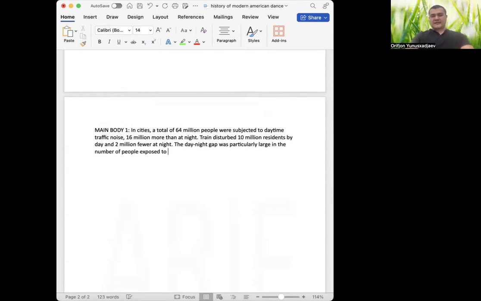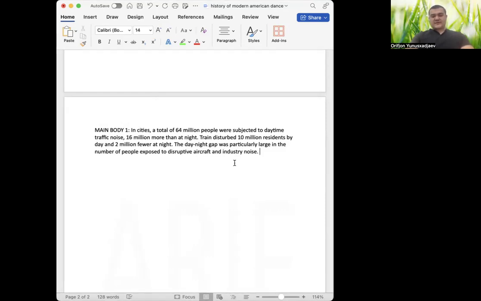Exposed to aircraft and industry noise, maybe disruptive. Why not? Disruptive aircraft and industry noise, because the word noise is uncountable. So I'm mentioning two different categories here. The day and night gap was particularly large in the number of people exposed to disruptive aircraft and industry noise.